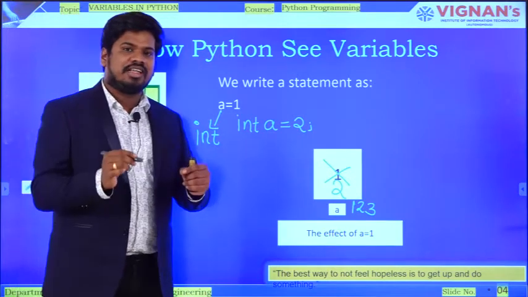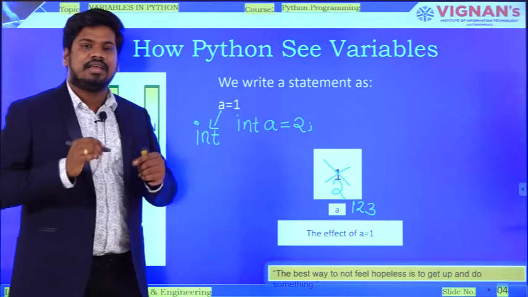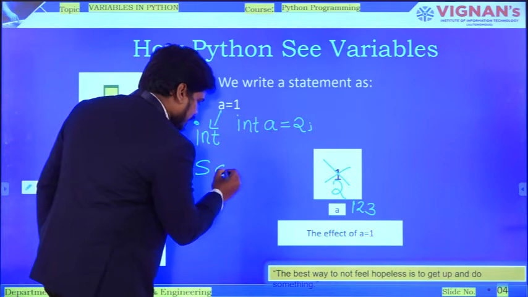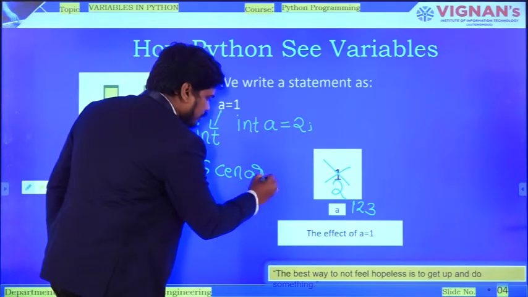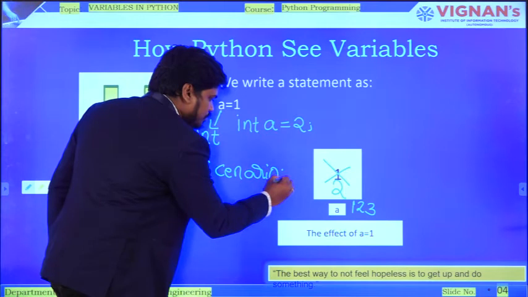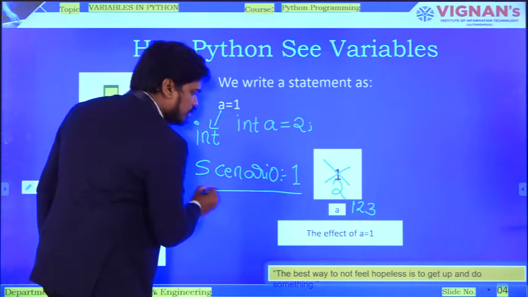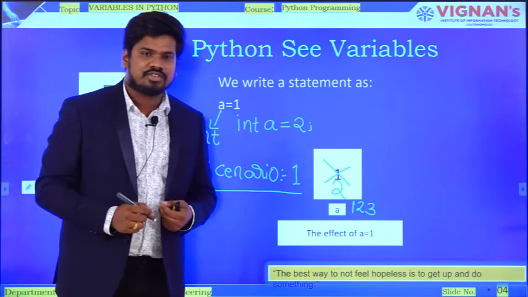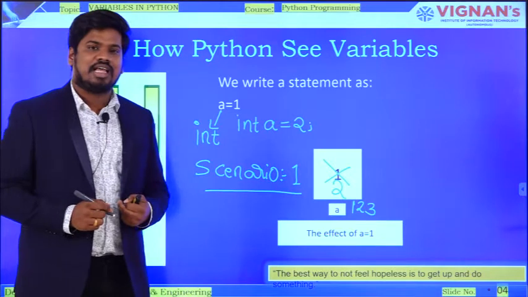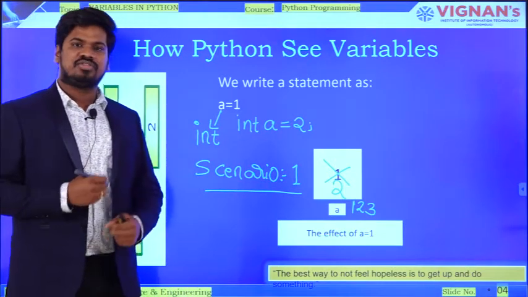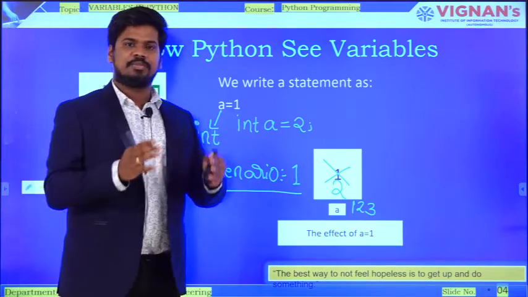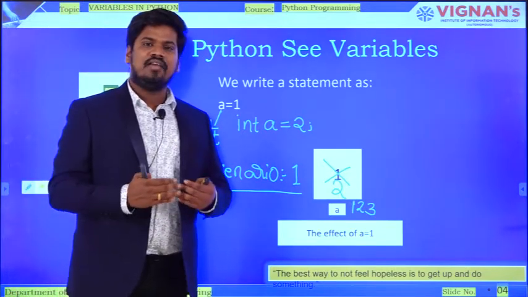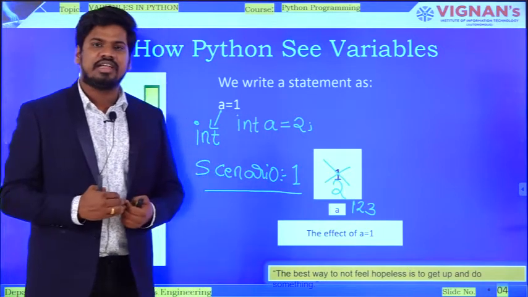I want all of your attention because this is a very, very important session. Assume that this is our scenario number 1. I'll tell you 3 scenarios. In these 3 scenarios, I'll explain how a variable works in C, C++ and Java programming, and in scenario number 3, I will talk about how a variable works in Python.